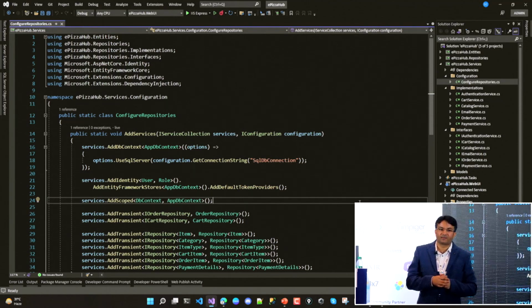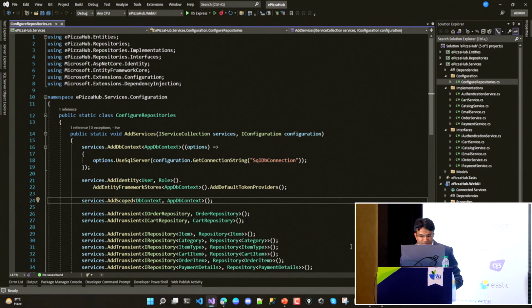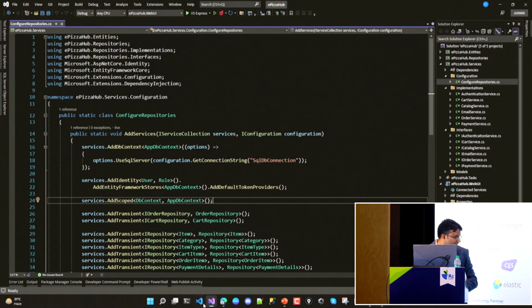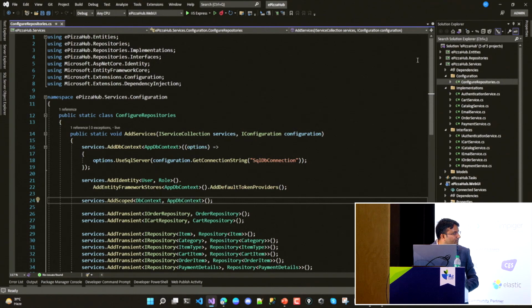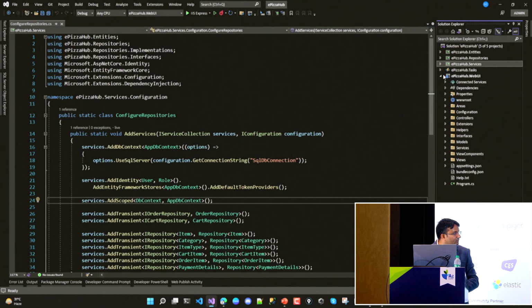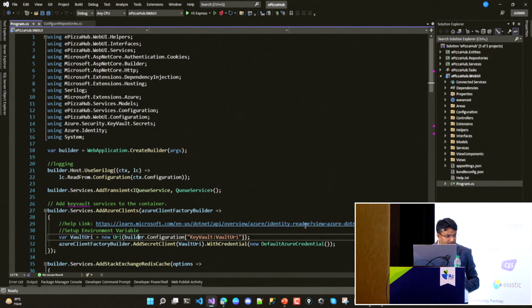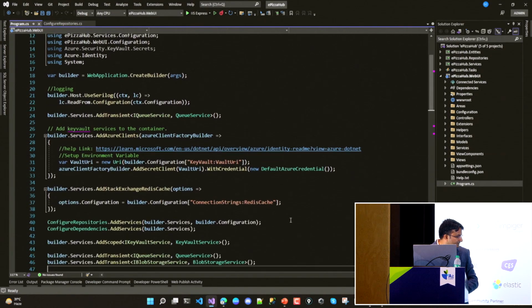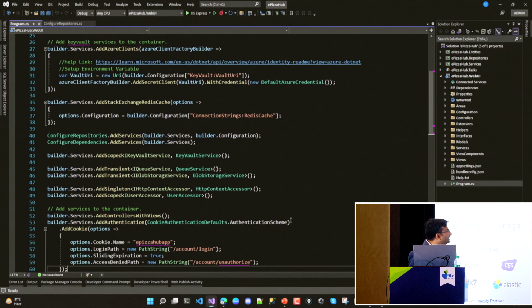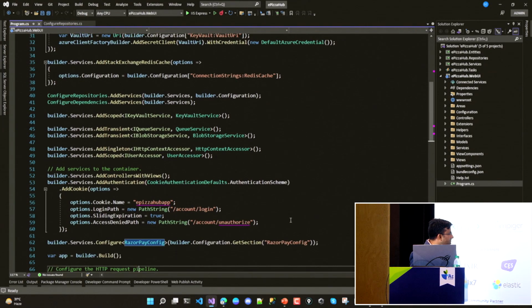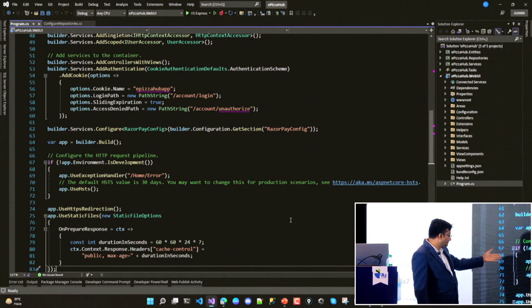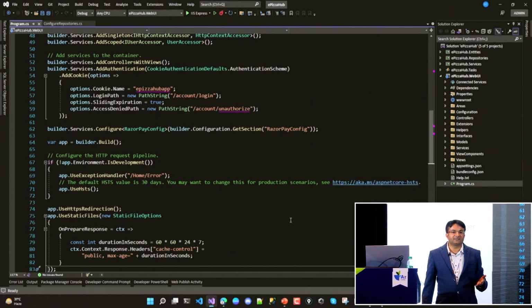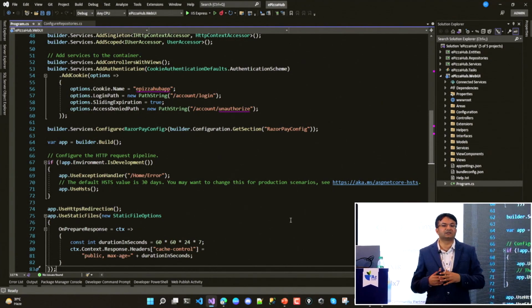Clear? So if you're looking at the code which is coming to my web UI, at the web UI level you will find that thing. Sorry, actually I cannot navigate through my laptop. I have to look over here. So this is my program.cs file. If I'm looking at the program.cs file, here we have the dependency registration. So here I'm just calling this method. All the dependency registration we have done is over there. So this is the way we can manage the dependencies of the application in the right way.